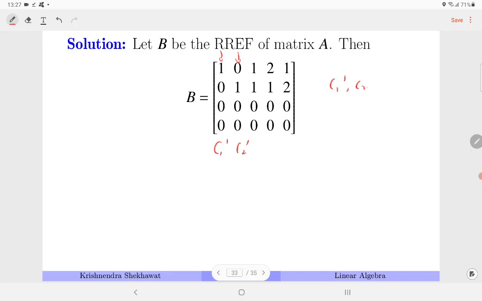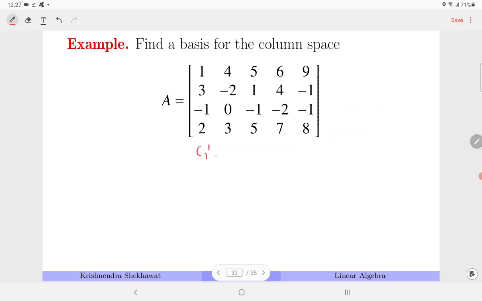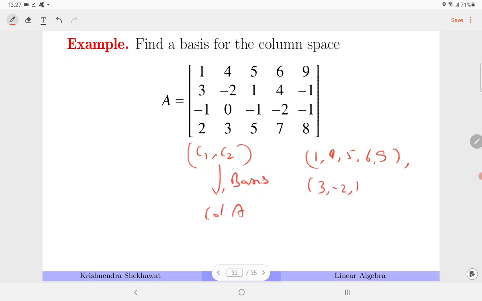So C1 dash, C2 dash form a basis for column B. And then using the previous theorem, C1 and C2 form a basis for column A. So C1 is 1 4 5 6 9, and C2 is 3 minus 2 1 4 minus 4.